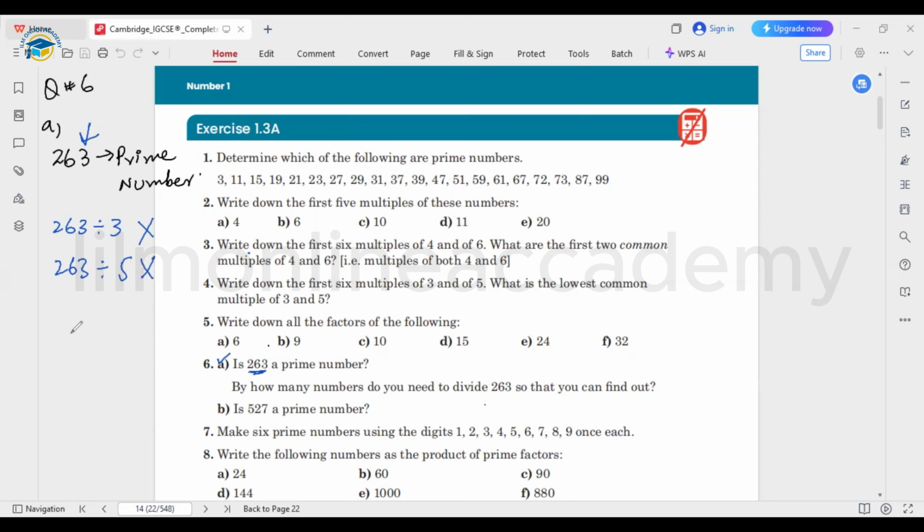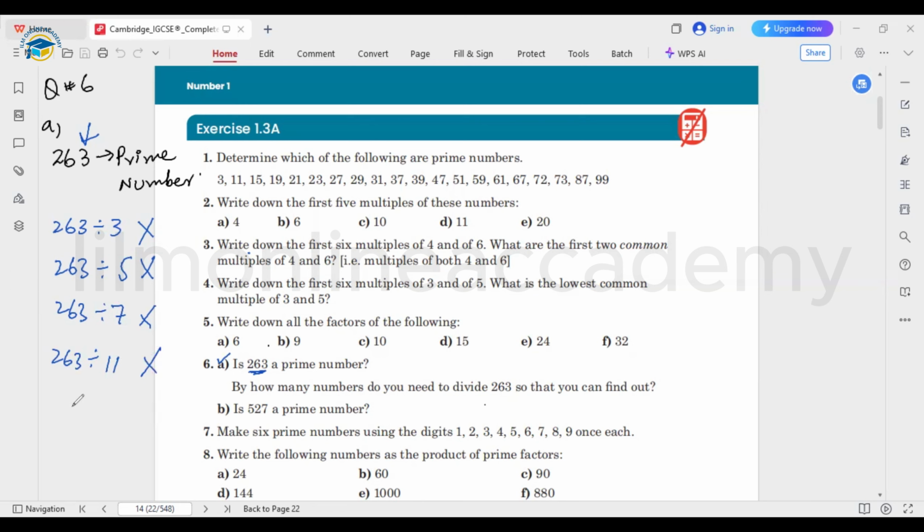So this is also not divisible by 5. Next, we can divide it by 7. Let's see. I'm using the calculator, and from the calculator, you can easily check that for 263, dividing by 7 is giving us 37.5 something. So it's not divisible by 7 as well. So let's see if it can be divisible by 11.